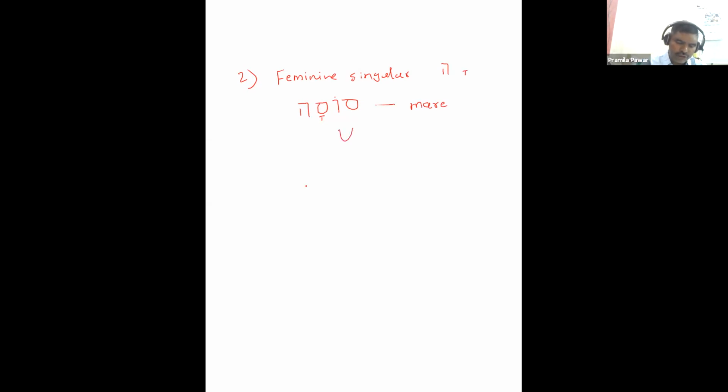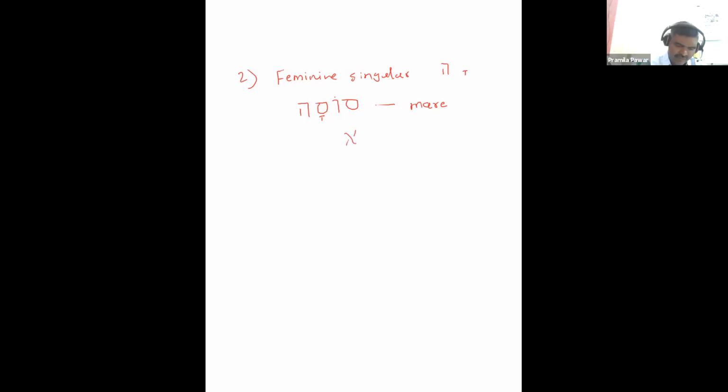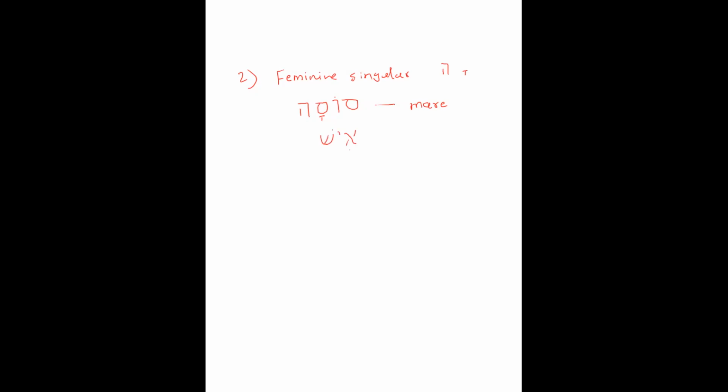And for ish, isha is woman. There will be a doubling dagesh.